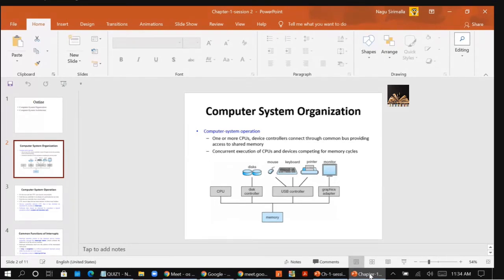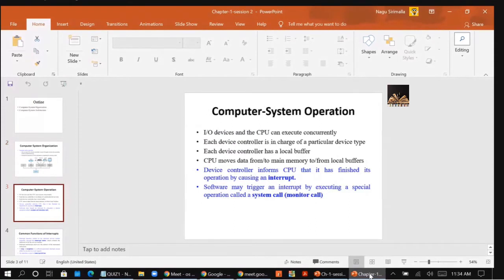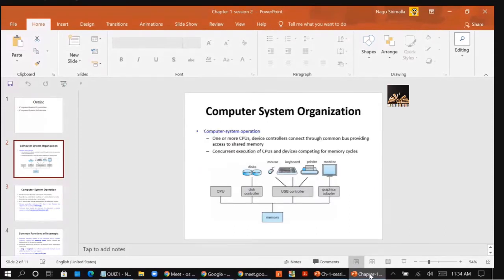For a computer to start running, it needs to run the Bootstrap program. This Bootstrap program is stored in ROM. It initializes all aspects of the system, from CPU registers to device controllers and from device controllers to memory content. The Bootstrap program must know how to load the OS and how to start executing that system.